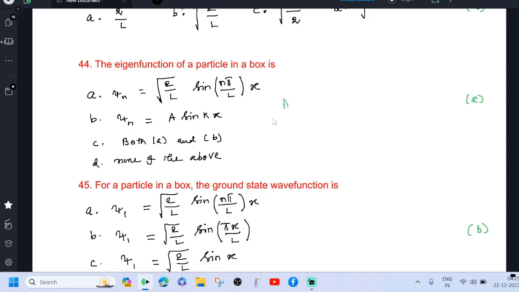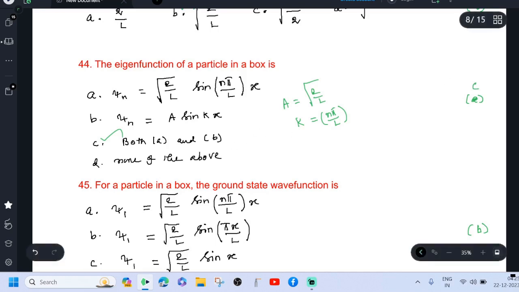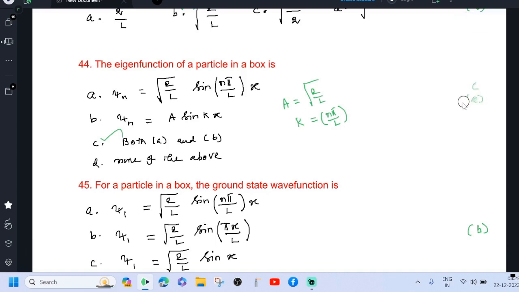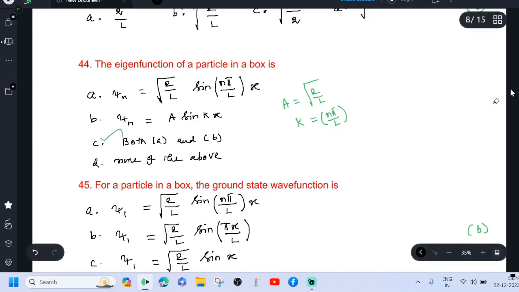Here A equal to root of 2 by L, the normalization constant, and k equal to n pi by L. Therefore, options A and B are correct. So, the correct answer is option C.